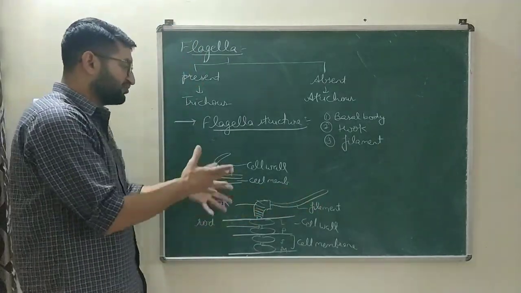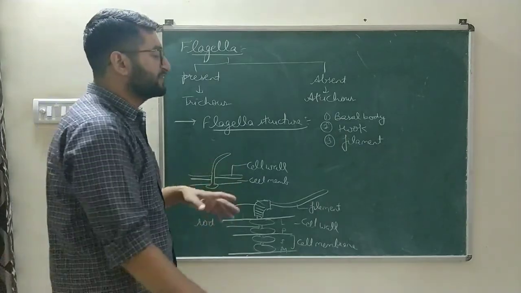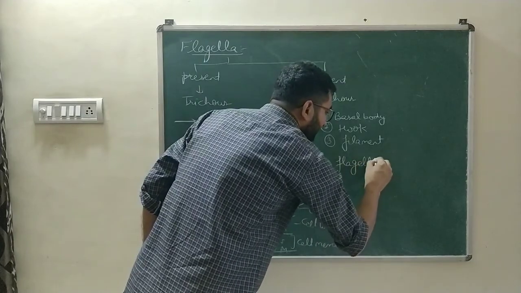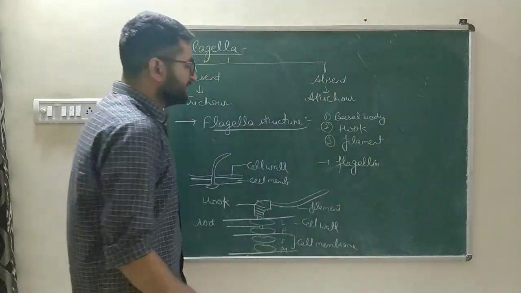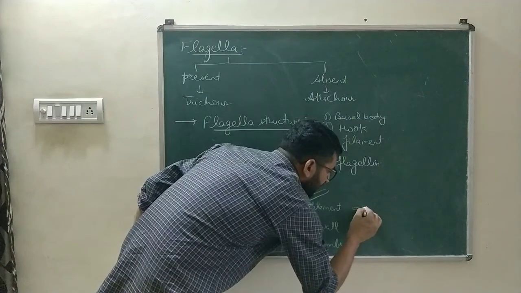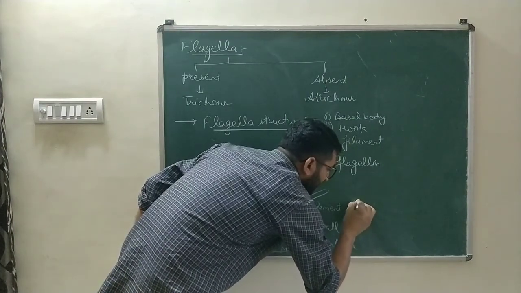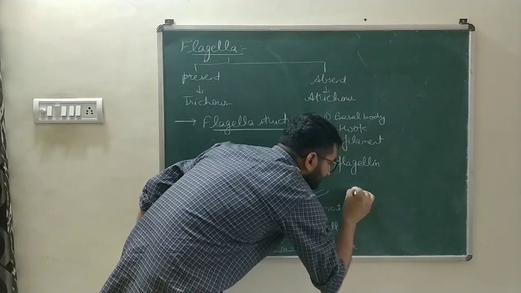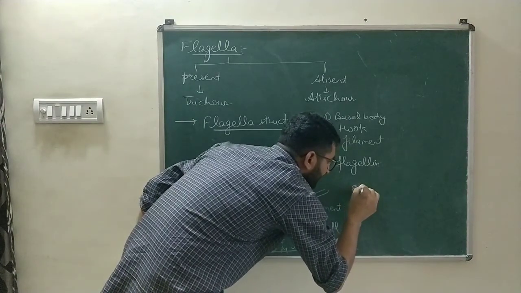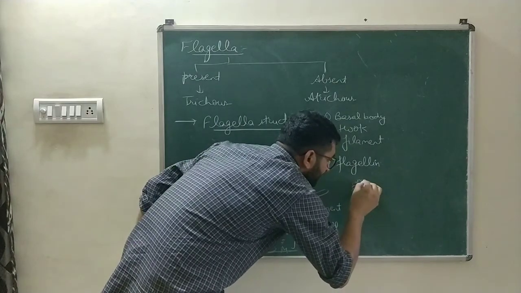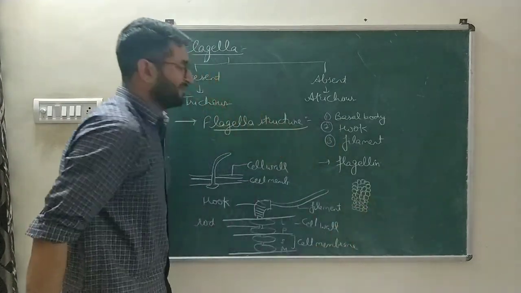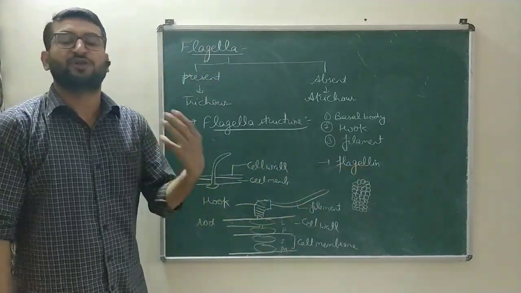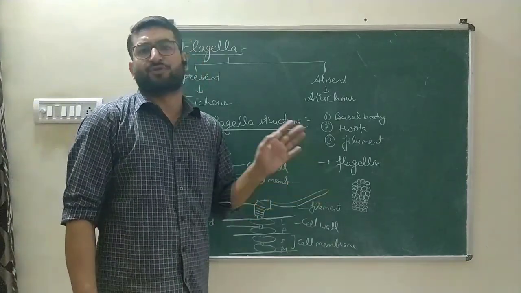So this structure, flagella, is made up of special protein molecules named as flagellin. These flagellin molecules are attached with each other in the form of a cluster. And that cluster makes a flagella. So flagella is composed of a protein named as flagellin protein.